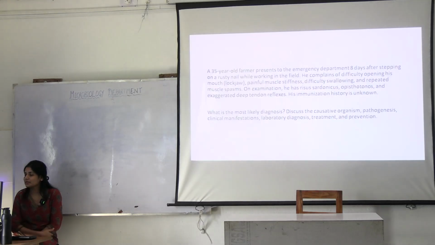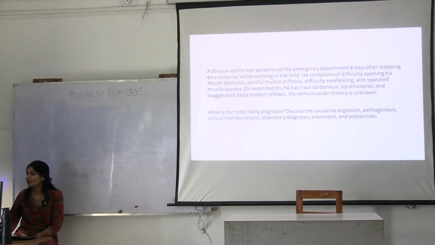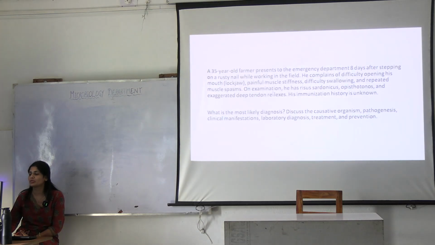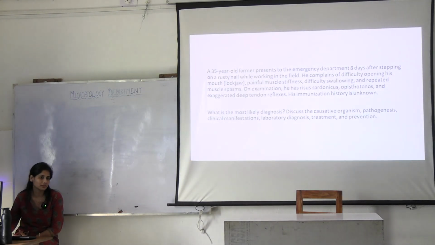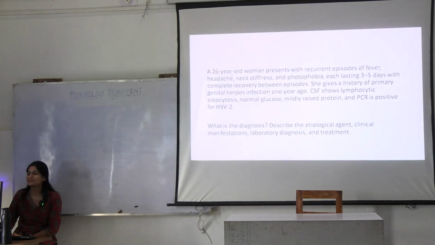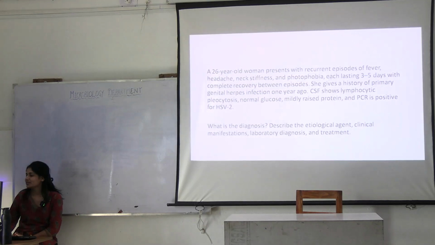In this case, on examination, the person already has risus sardonicus, opisthotonus and exaggerated deep tendon reflexes, and he is having difficulty swallowing. What will happen? These repeated muscle spasms will go to the respiratory muscles also, and because of that he will have respiratory failure. Okay.